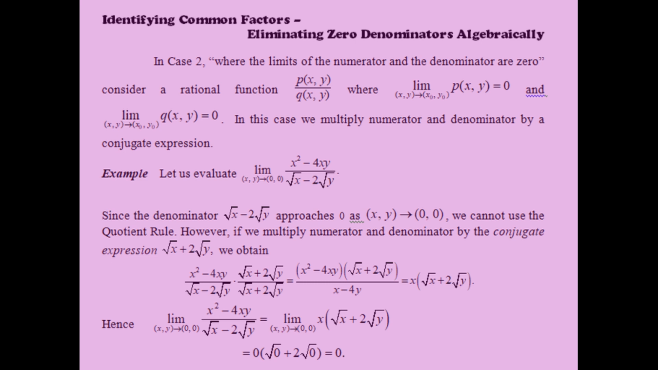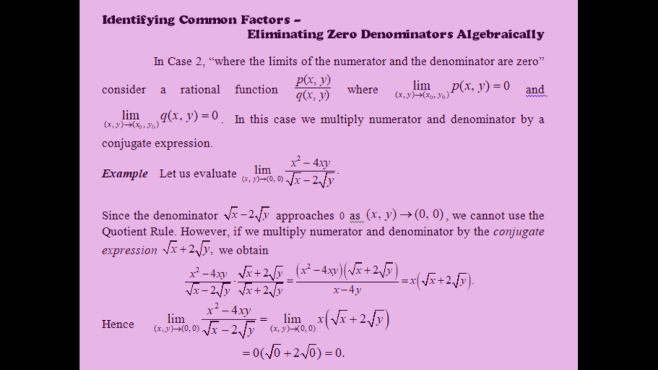Let's evaluate the limit as (x,y) approaches (0,0) of x square minus 4xy all divided by root x minus 2 root y. Since the denominator root x minus 2 root y approaches 0 as (x,y) approaches (0,0), we cannot use the quotient rule.